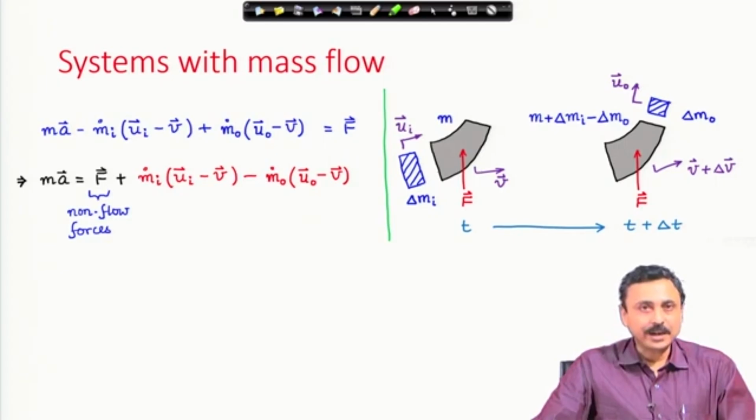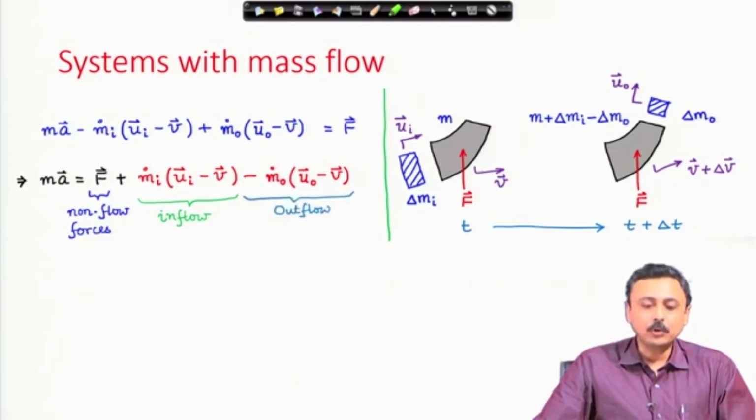The force vector F is the non-impulsive, external forces applied on the system. These are non-flow forces, but because of the flow, the incoming mass and outgoing mass, we have a force on the system because of inflow and a force because of the outgoing mass.